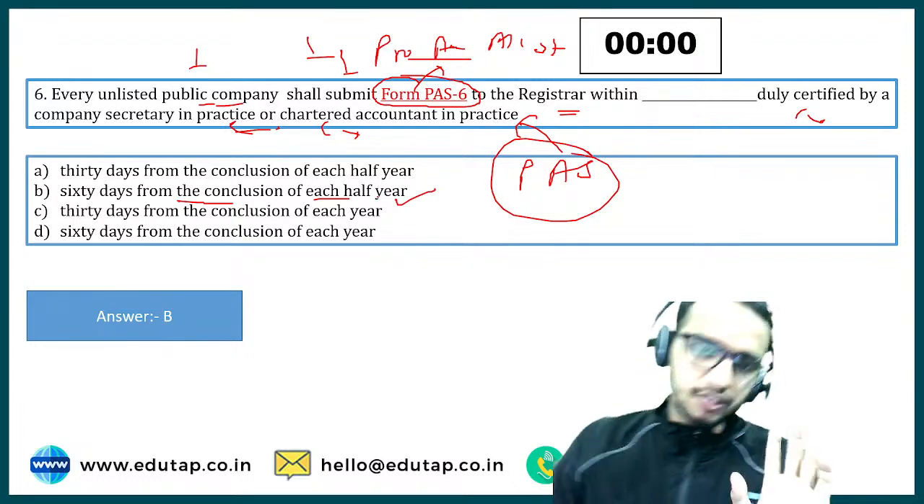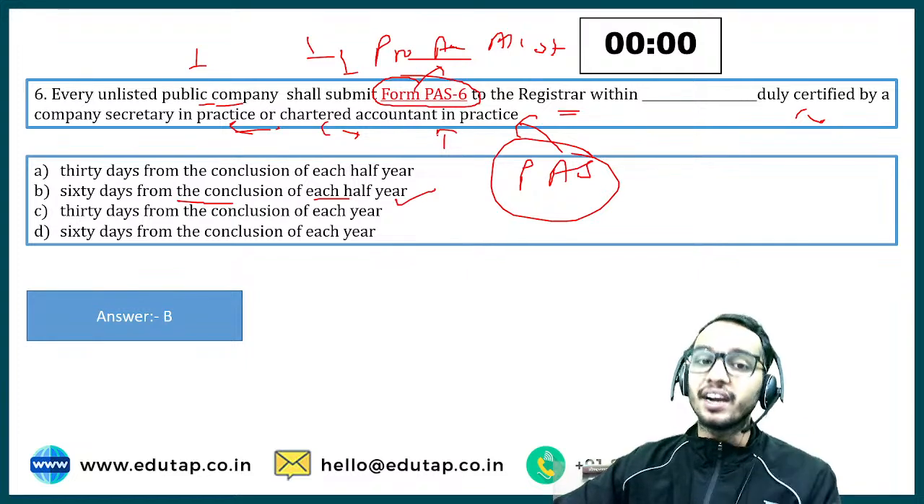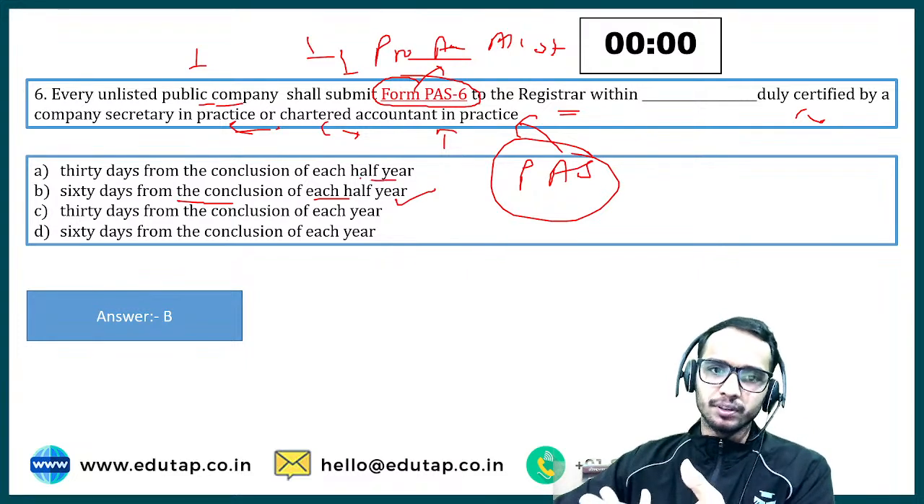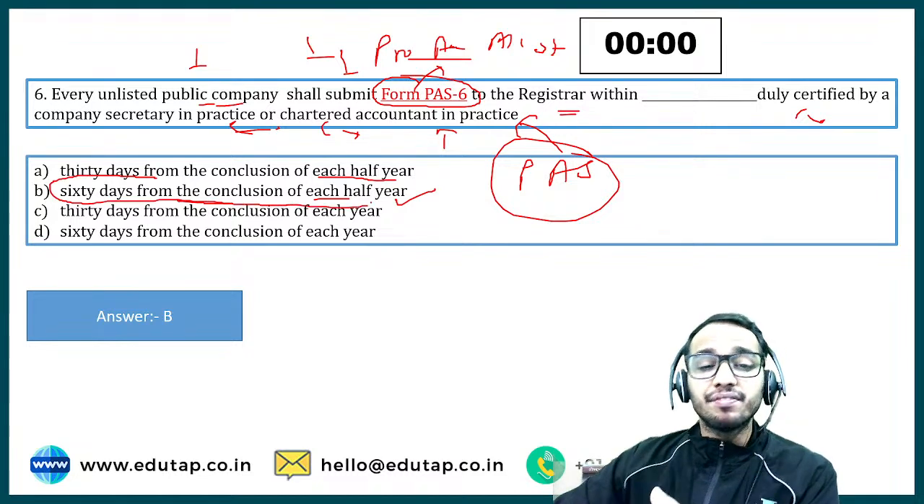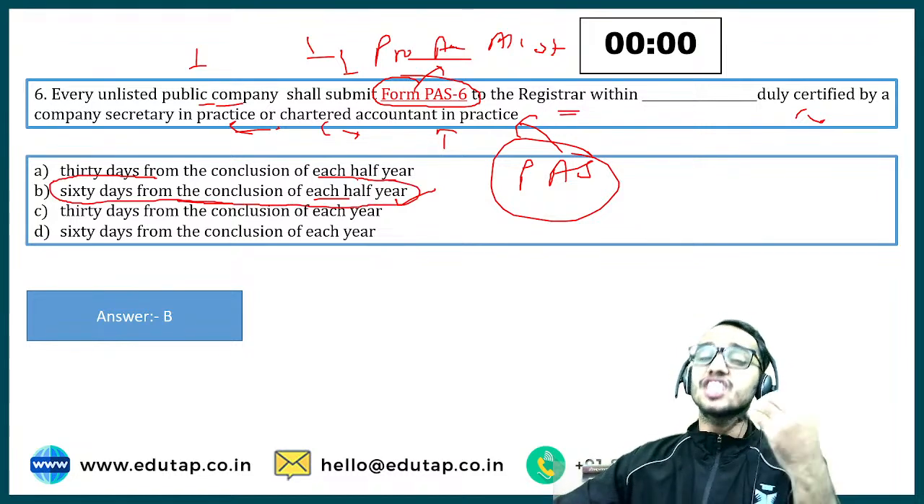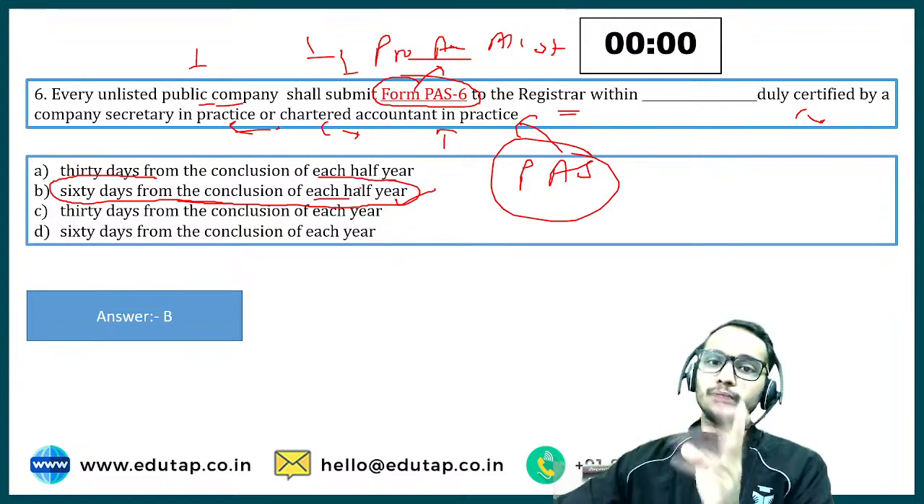Okay, now let's talk about this in detail. Why is this PAS 6 form filed, and what is that form? Then you will remember the number. You have to file this every half year, within 60 days after the conclusion of the half year, within 2 months. But let's first understand what this form actually is.